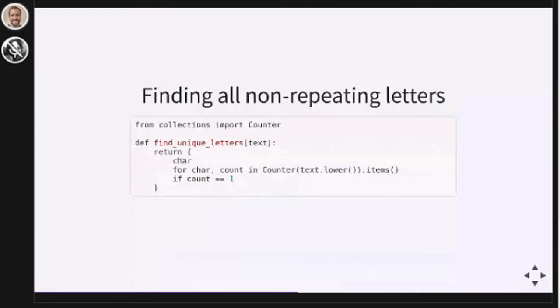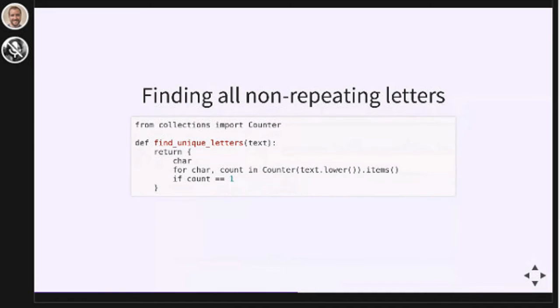Here we're also constructing a set, but we are filtering something. So we're counting the number of occurrences of each character in a string. And then we're making a set of only the characters that occur exactly once. So we're using collections.Counter on a string, and then we're using a set comprehension to get unique letters from that counter object, characters that only have a count of 1. So we're building up a set of all the unique letters in a given string.